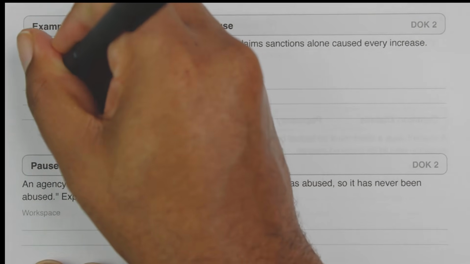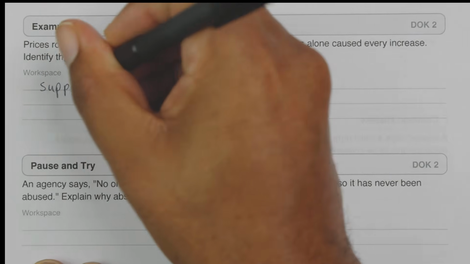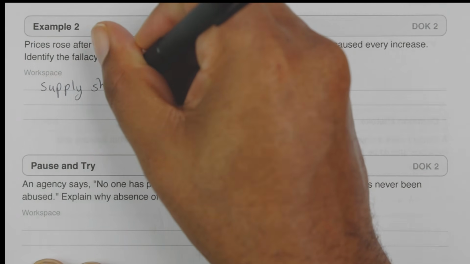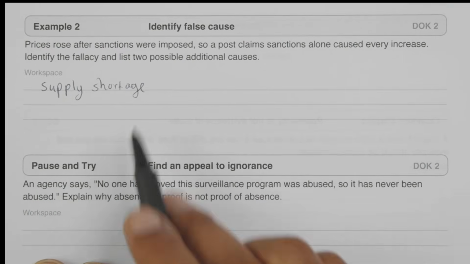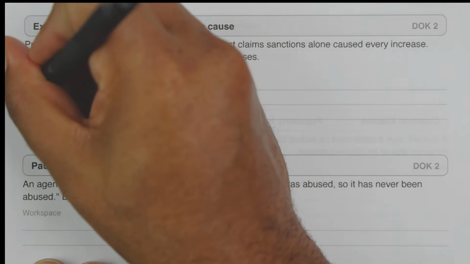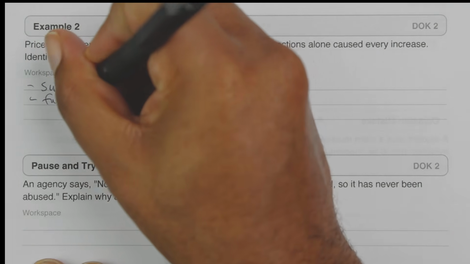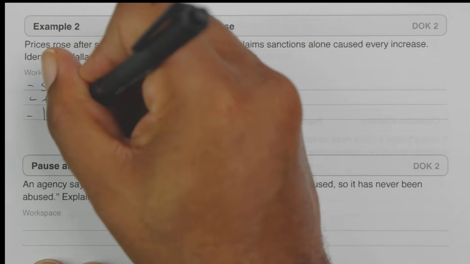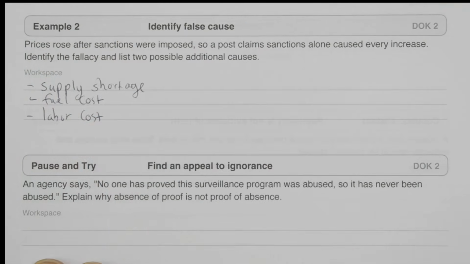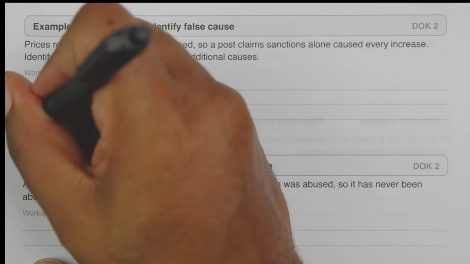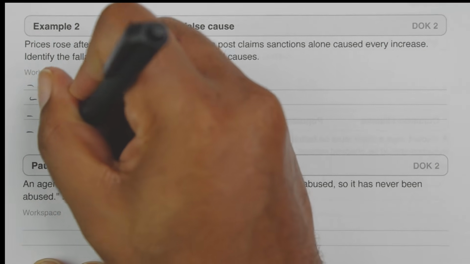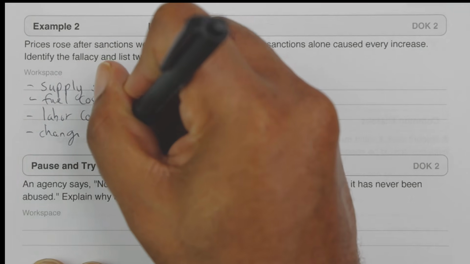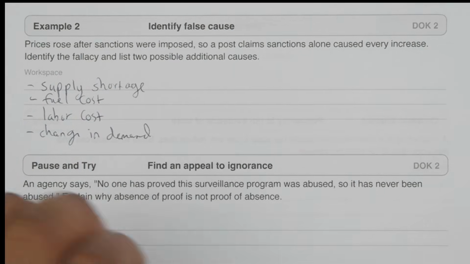But there were additional factors, such as, we'll say, supply shortage, fuel costs, labor costs, change in demand. There's a number of things, right?